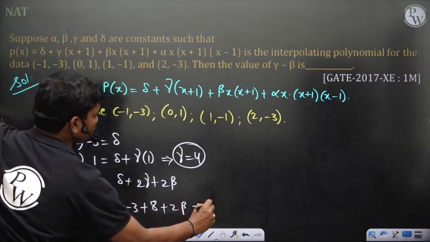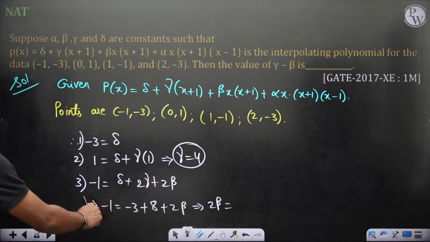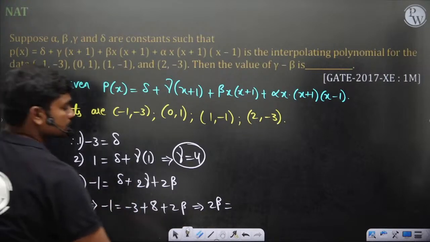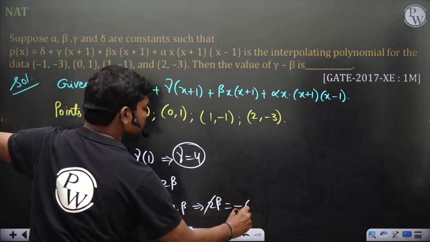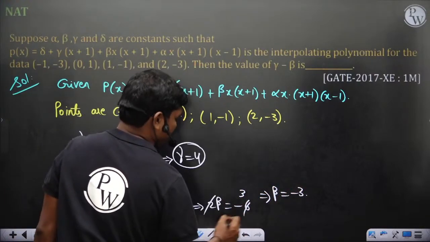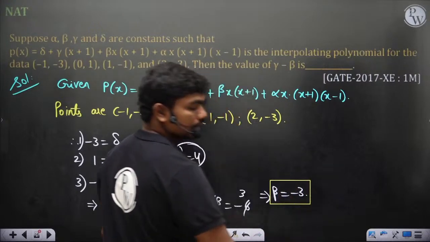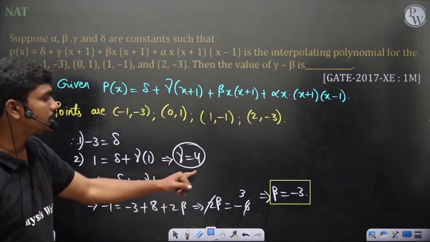Okay, so what would be the 2 beta value then in this case? 3 minus 1 is 2, 2 minus 8 is minus 6, so beta is minus 3. Okay, so you can see gamma is 4, beta is minus 3.